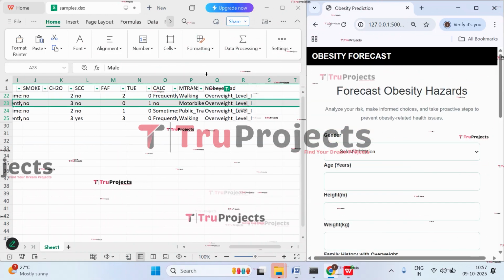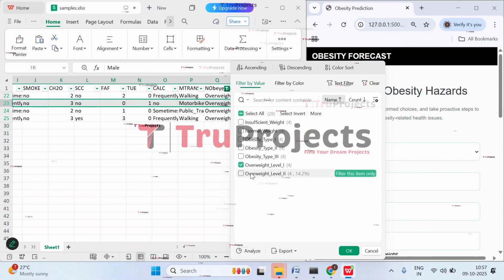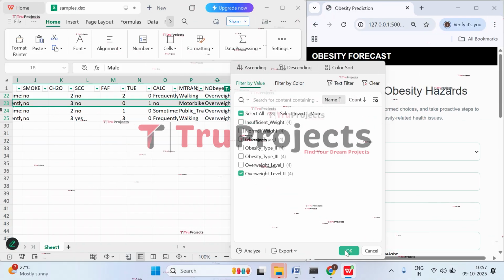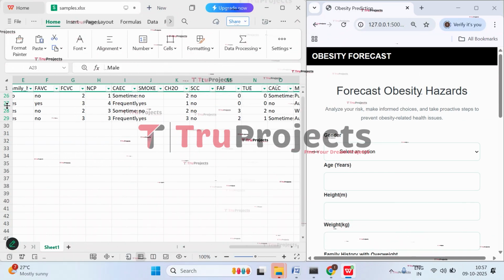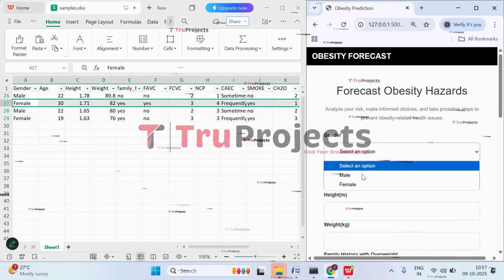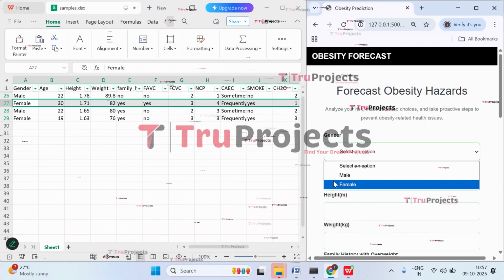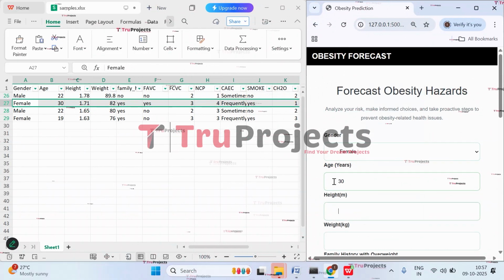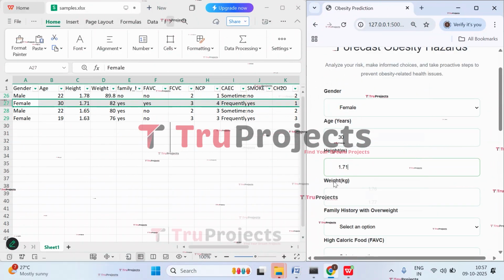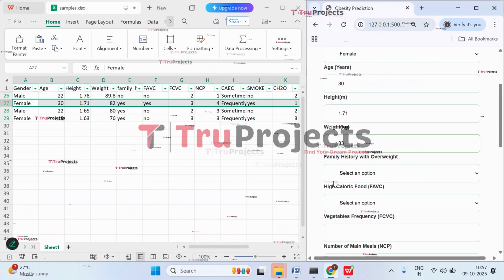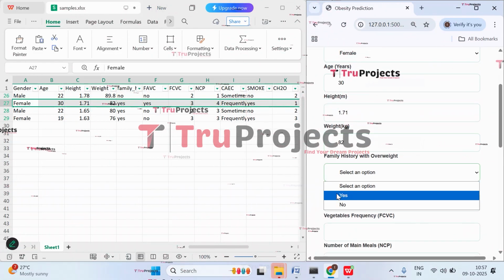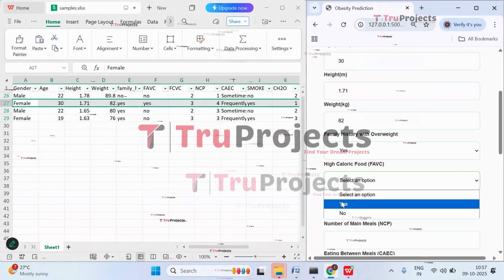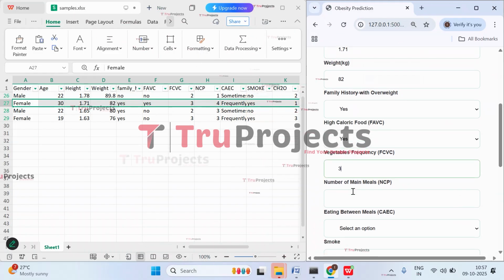Now let's check the last case. So let's apply the filter to overweight level 2. Click on OK. Now let's check this case where gender is female, age is 30 years, height is 1.71, 82 kgs, family history is yes, calorie food intake is yes, and 3,